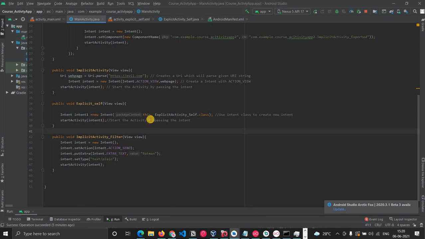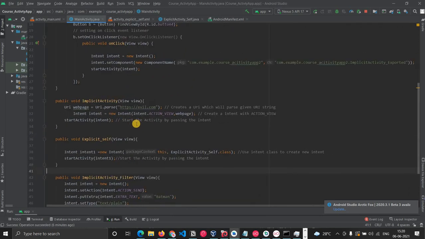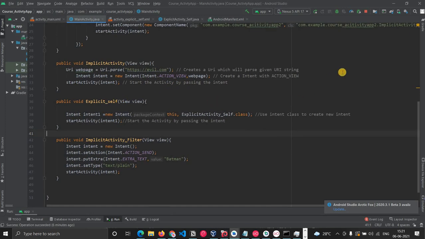Can you zoom in a bit on the code? Okay. Yes. Once more. Yeah, this is good. Okay.